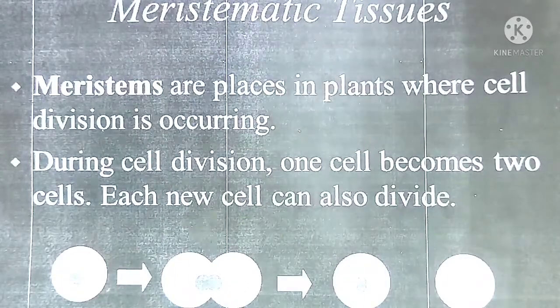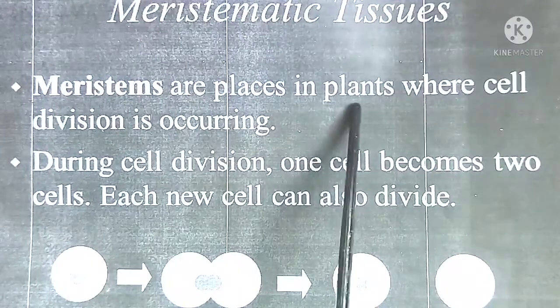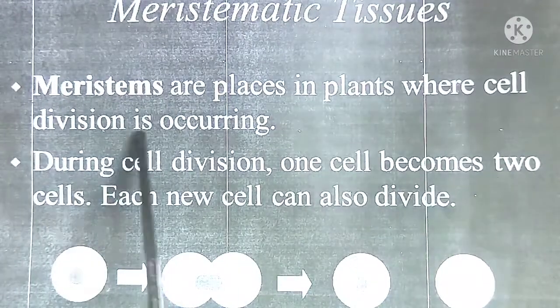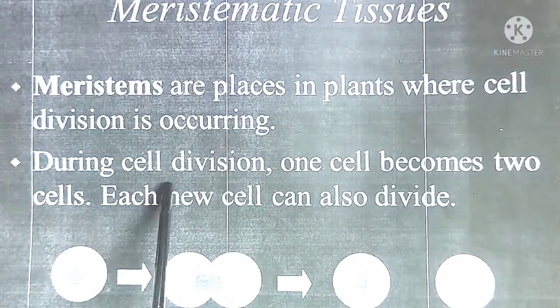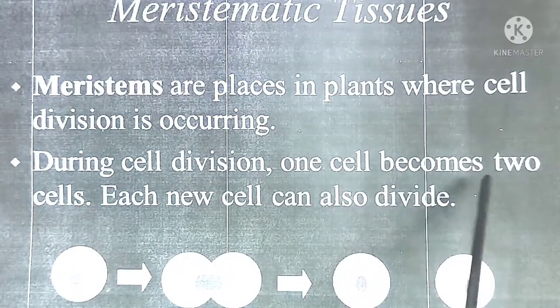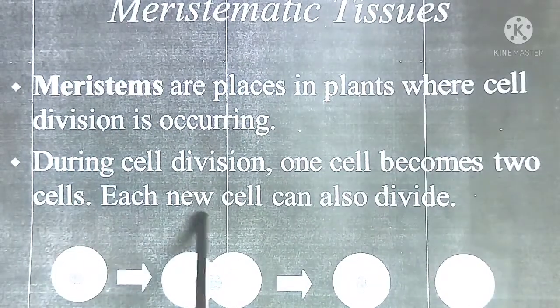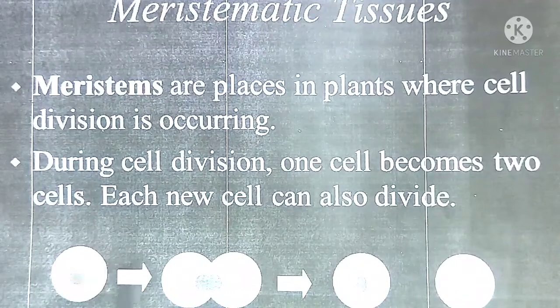Meristems are places in plants where cell division is occurring. During cell division, one cell becomes two cells. Each new cell can also divide. That is, one cell is divided into two, and again each will divide.